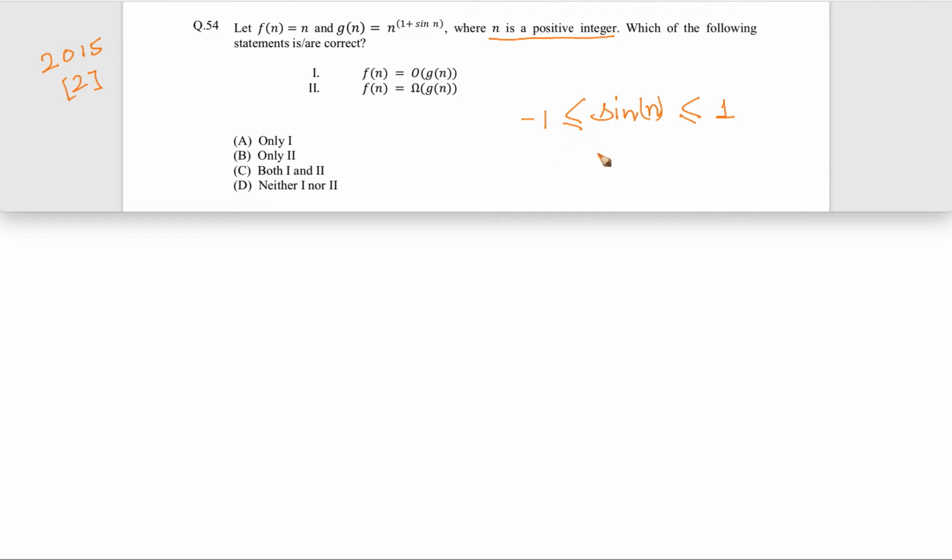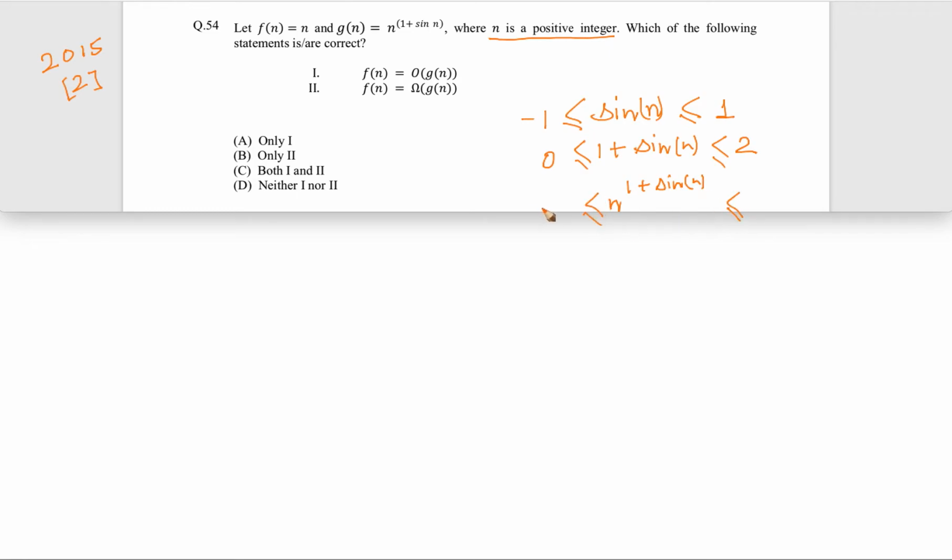Now when we are talking about 1 plus sin n, what can we say? We can add 1 on both sides, so it will be from 0 to 2. Now what about G(n), which is n raised to the power 1 plus sin n?